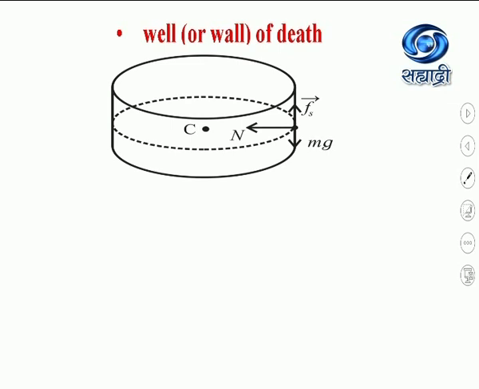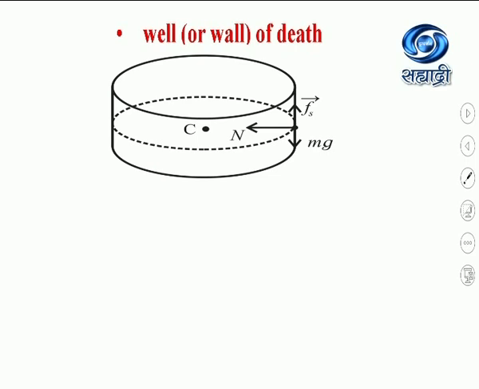Now, in the previous case we have seen that n and mg are equal and opposite. Here it is not so. Here, vertical direction means the person is leaning in this direction. So for this purpose, this normal reaction is in the horizontal direction. Now we can ask why this force of static friction exists.